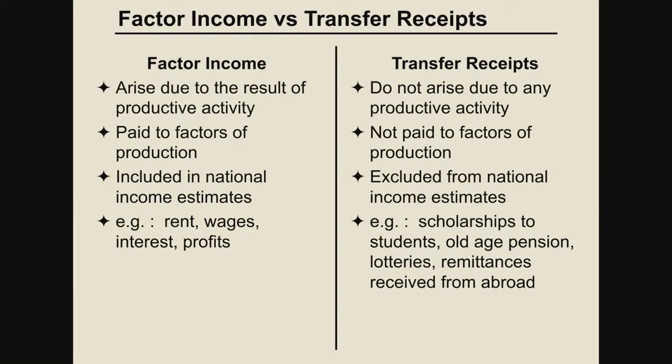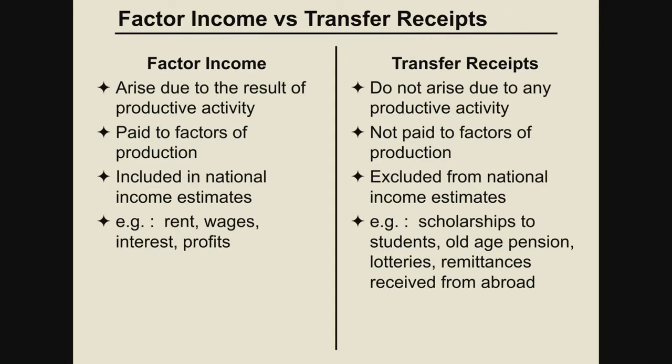Now, just now I used the word factor income, right? I told that the households, they receive factor income. Now let us understand two more basic concepts of macroeconomics, that is factor income and transfer receipts, or it is known as transfer payment. So two terms you will come across in macroeconomics and also in the national income unit, factor income and factor payment, transfer payment or transfer receipt. What does it mean? Factor income, easy to understand. We have been using that all the factors of production, they earn the money, they receive the income, and that income is known as factor income.